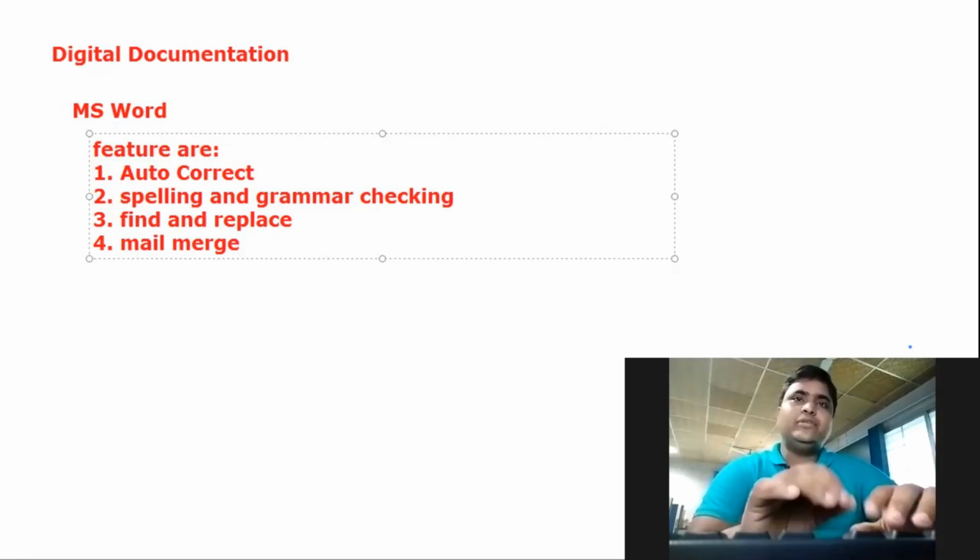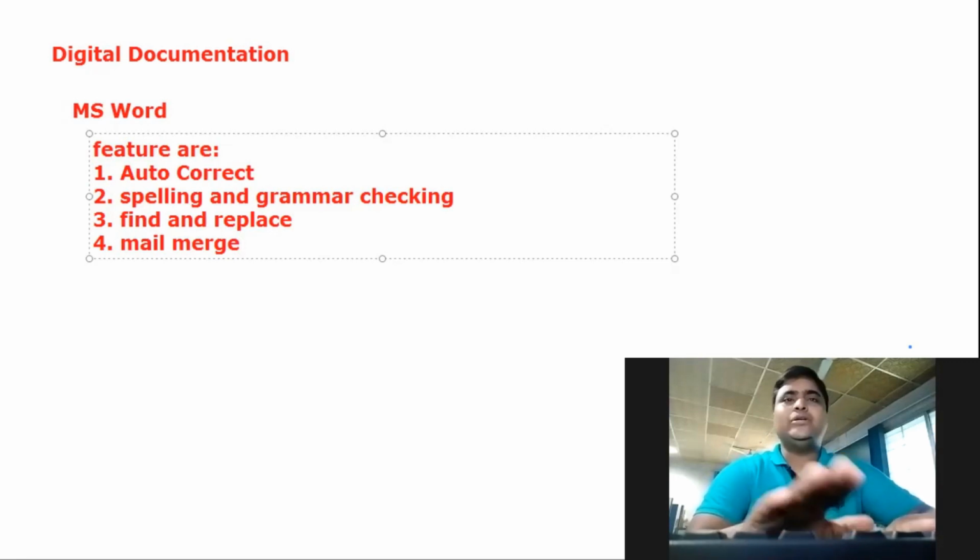But using the mail merge feature, you can send the same content to the given recipients. So this is also one of the powerful features. Using it, we can reduce our workload of sending messages to the persons one after the other.